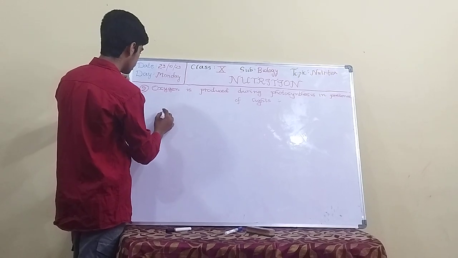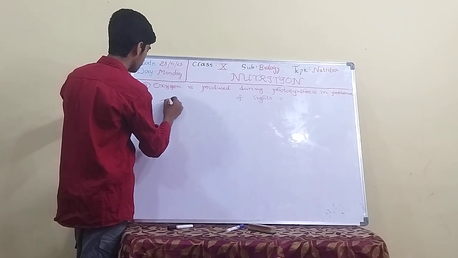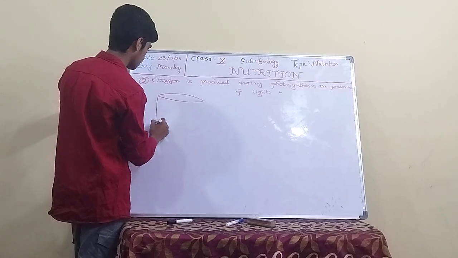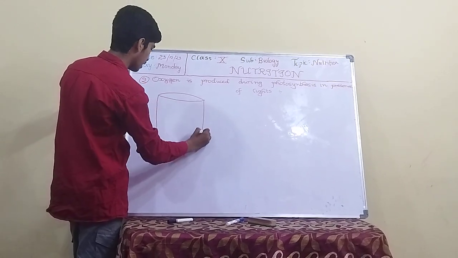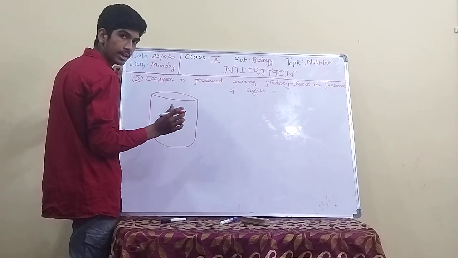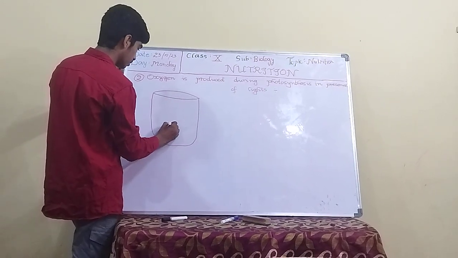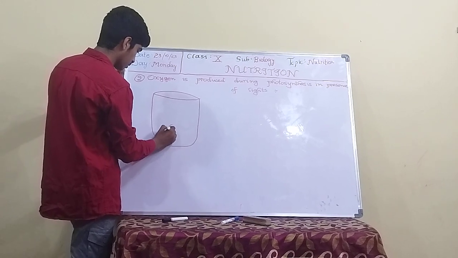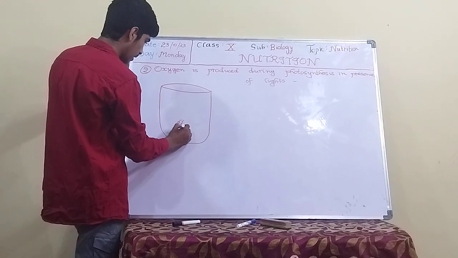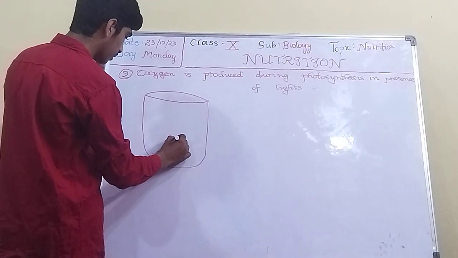The first one is a beaker. We have to take a beaker. Again, we have to put a hydrilla plant inside the beaker.